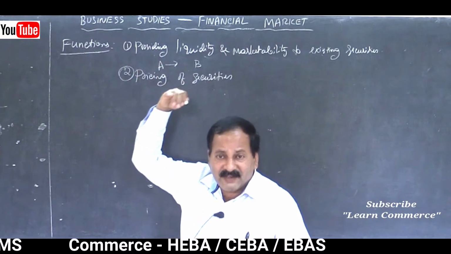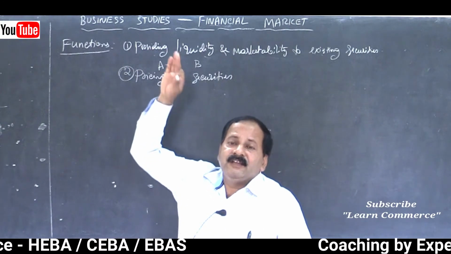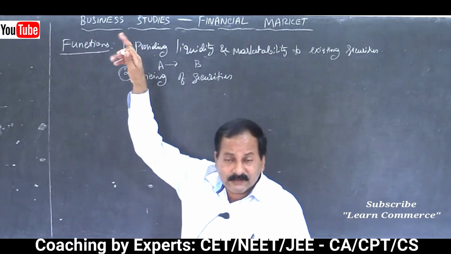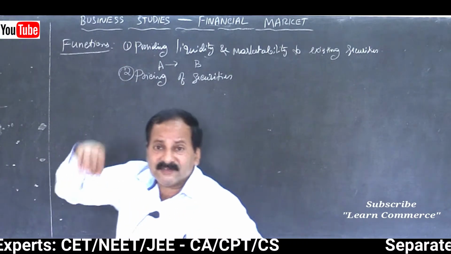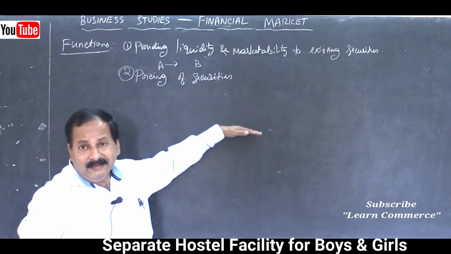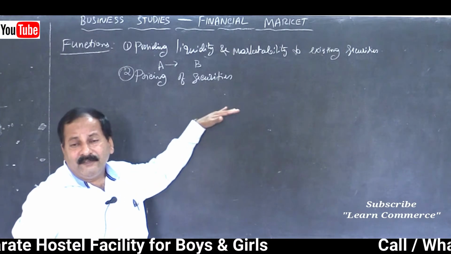If more buyers are there for a scrip, there will be upward movement of the price of that security. So the price of the security will settle at a level depending upon the demand and supply of that security.